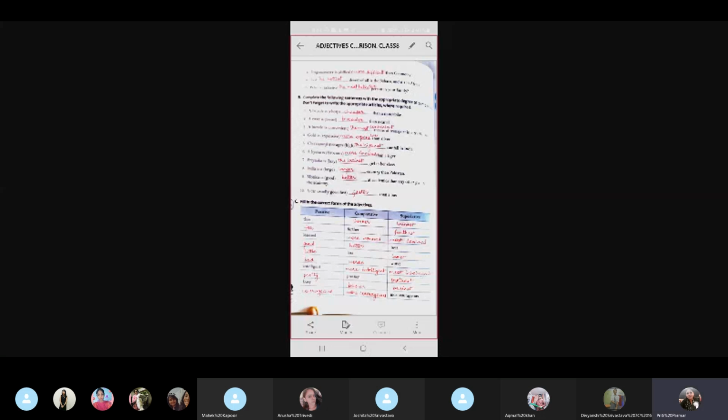Number 10, a car usually goes faster than a bus. Come to exercise C, fill in the correct forms of the adjectives. Please put a tick mark on this. This chart you will do in your copy. You will write the heading adjectives comparison, and then this is the only exercise you will do.